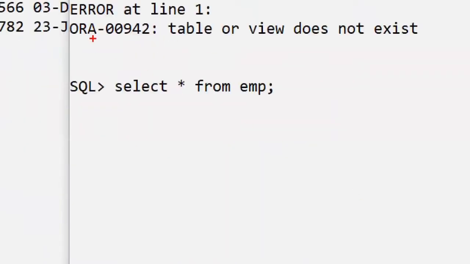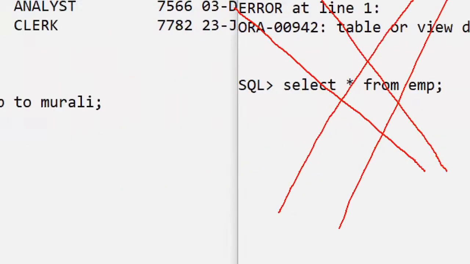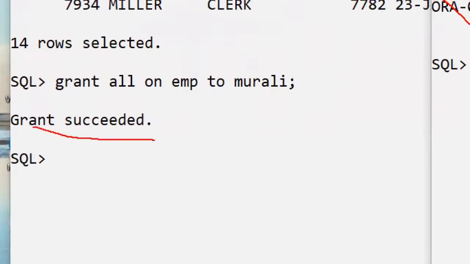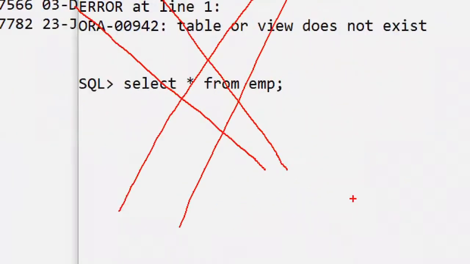But impossible. That is the beauty of the relational data model. Impossible. What is this one? Here, grant is succeeded. Now, why is it not possible? That purpose only they are giving a permission. You are also imagining like that only. So now how is it not working? What is going on? We are imagining.